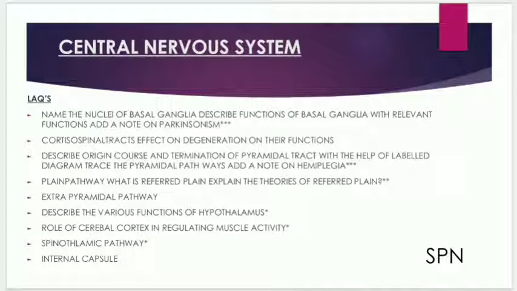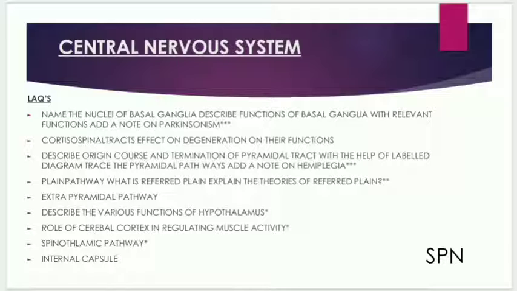CNS, long questions: name the nuclei of basal ganglia, describe the functions of basal ganglia with relevant functions, and a note on Parkinsonism. Corticospinal tracts play the most important role in the CNS; effect of degeneration on the functions. Describe the origin, course and termination of the pyramidal tract with the help of a labelled diagram. Trace the pyramidal pathways and add a note on hemiplegia.